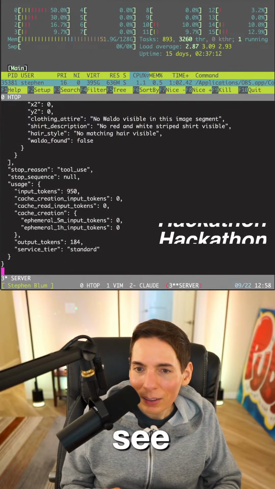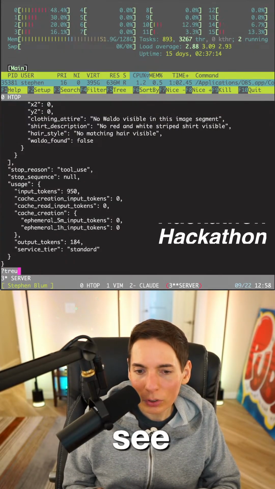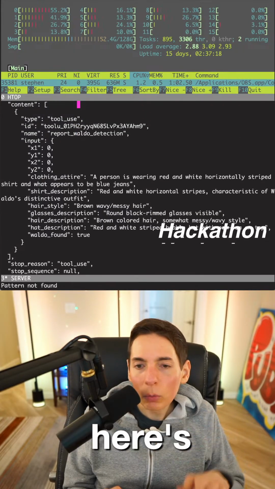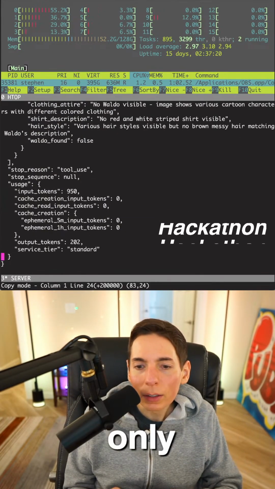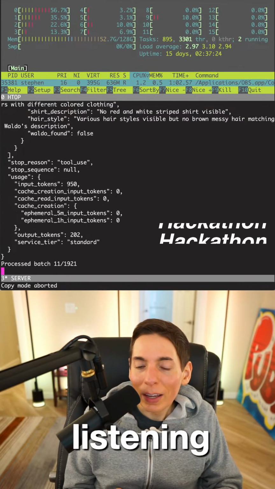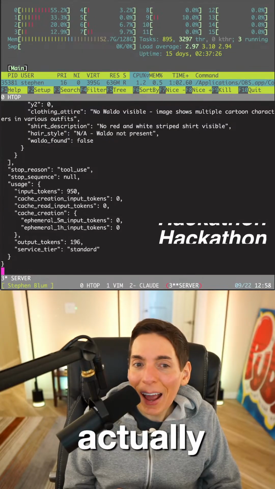See, it's not. Hold on. Let's see if there's true. Let's see if we can find any more true. So here's one, and that was it. That was only one. Okay. So it only found one. But guess what? There's only one Waldo. So did it actually find it? Did they actually find Waldo?